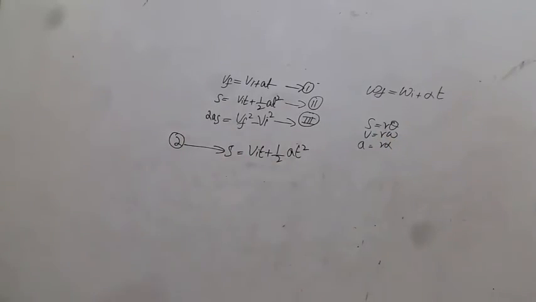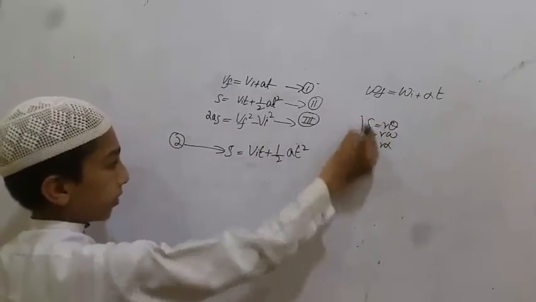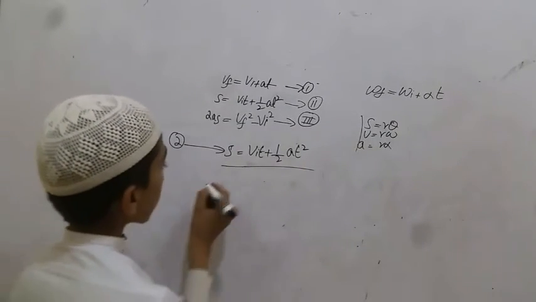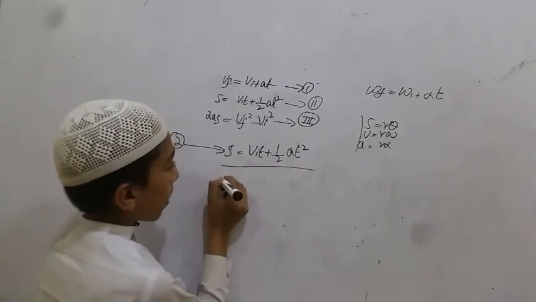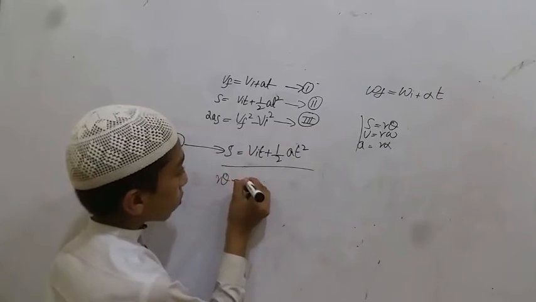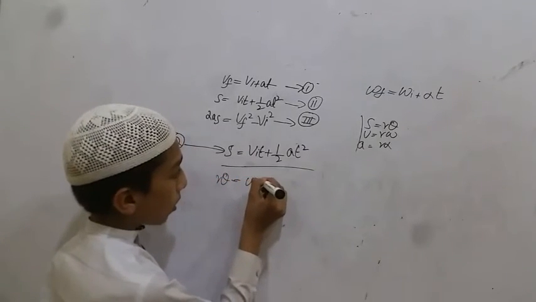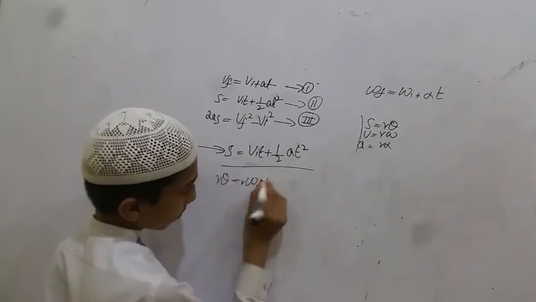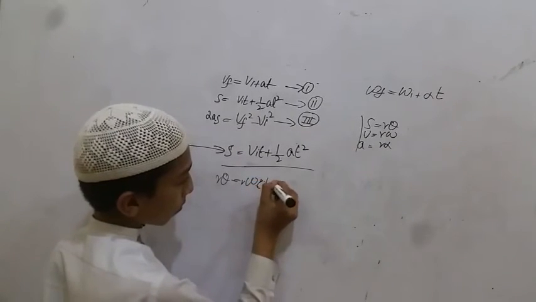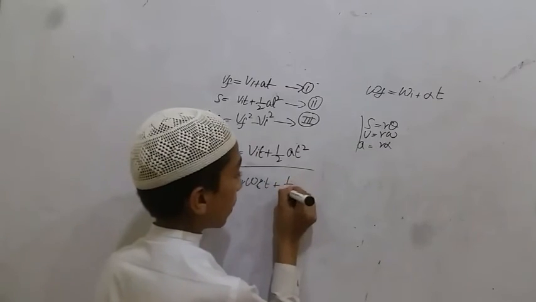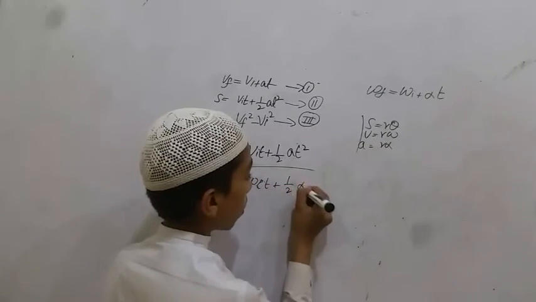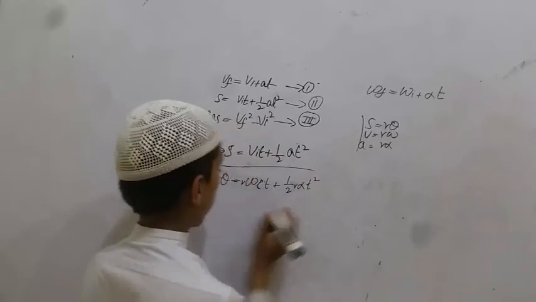By putting these three values in this equation, r theta is equal to r omega i into t plus 1 divided by 2 r alpha into t square.